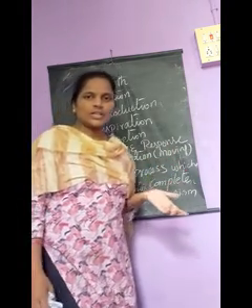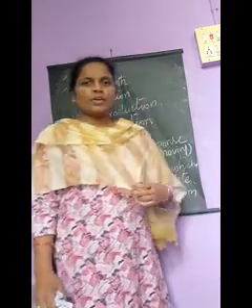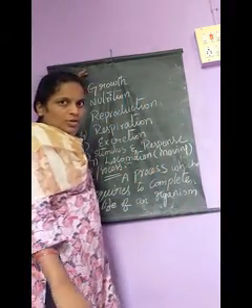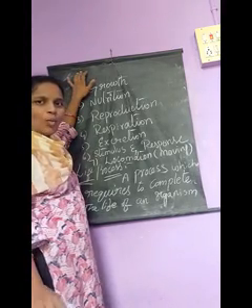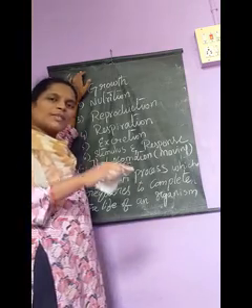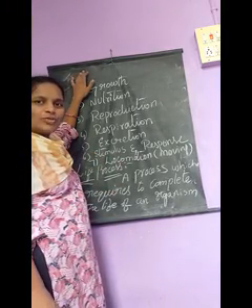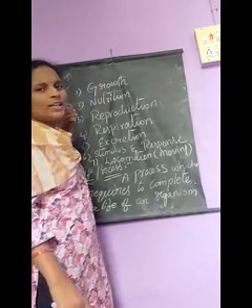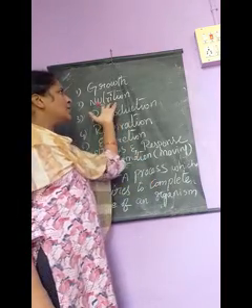Living organisms means plants and animals are considered as living organisms. Now, what are the 7 life processes? First one is growth. Growth can be observed both in plants and animals, and one only difference is here. In animals, up to some age only growth can be observed, but in plants, growth can be observed throughout its life. Next, nutrition. Nutrition means providing nutrients. That means providing food. That process is called nutrition.